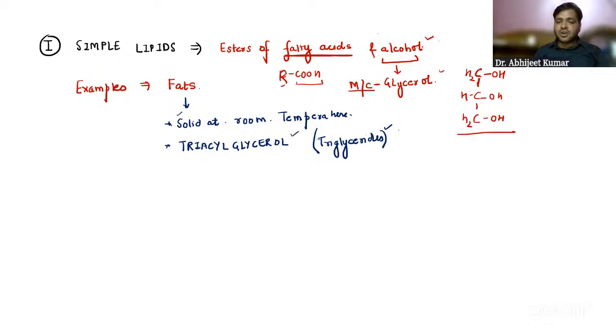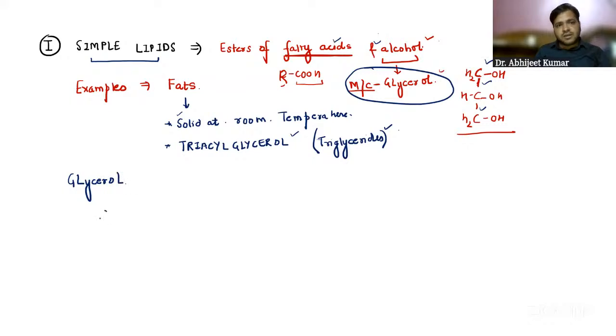Now, let us see how this triacyl glycerol is formed. We are talking about simple lipids. They are formed from fatty acid and alcohol. The alcohol that we are using is glycerol, which has 3 carbons. So let me draw a simple lipid, triacyl glycerol, for you. Let us suppose this is glycerol. Glycerol contains 3 carbons, and it is a polyhydroxy compound. Poly means many, hydroxy means OH. So many OH groups are attached to the carbons.